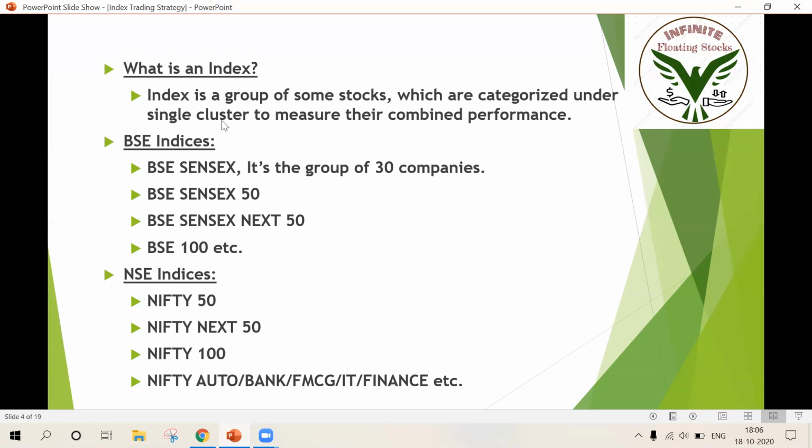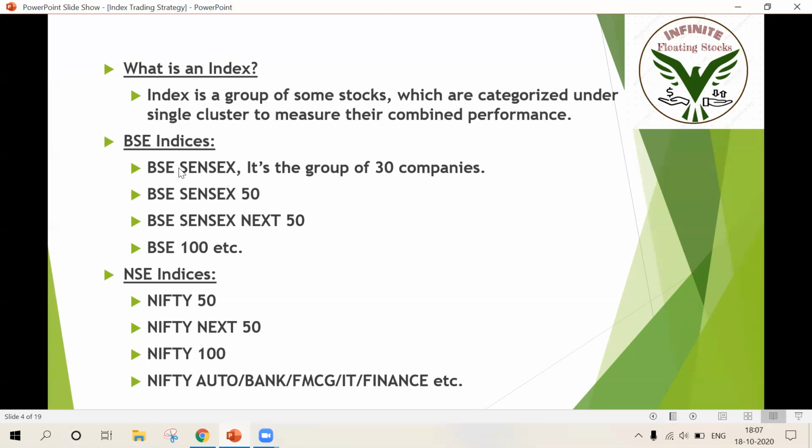In the vegetable market scenario, that single cluster is the bag. In the stock market scenario, that single cluster is an index. An index is a group of similar stocks categorized under a single cluster to measure their combined performance. That is the definition of an index.